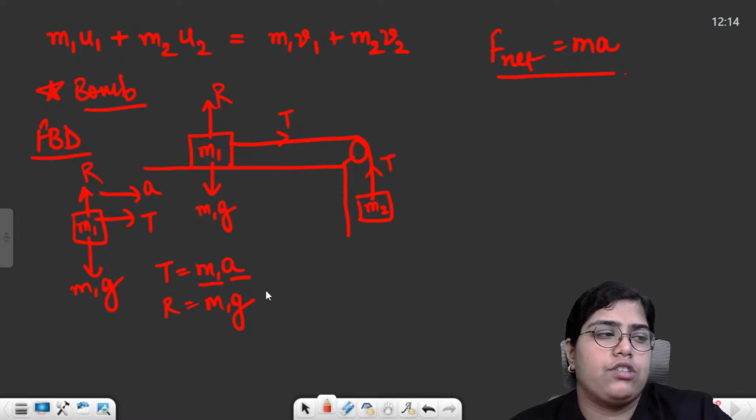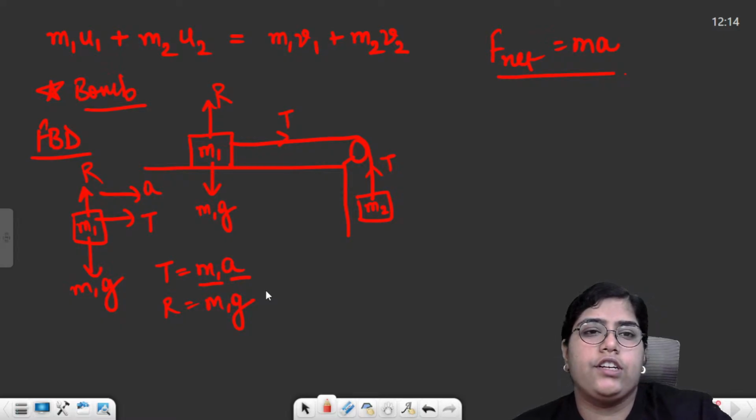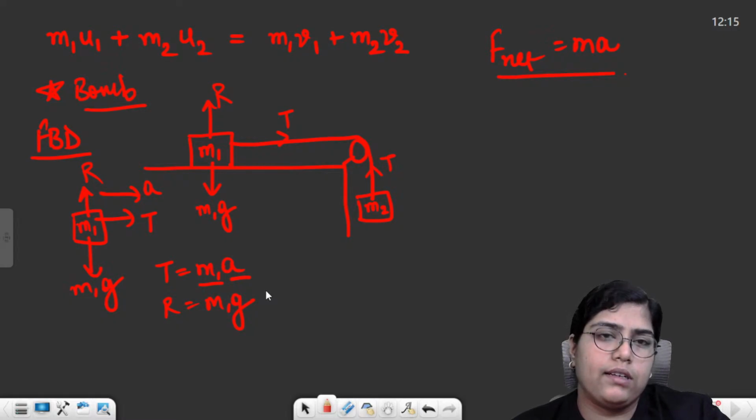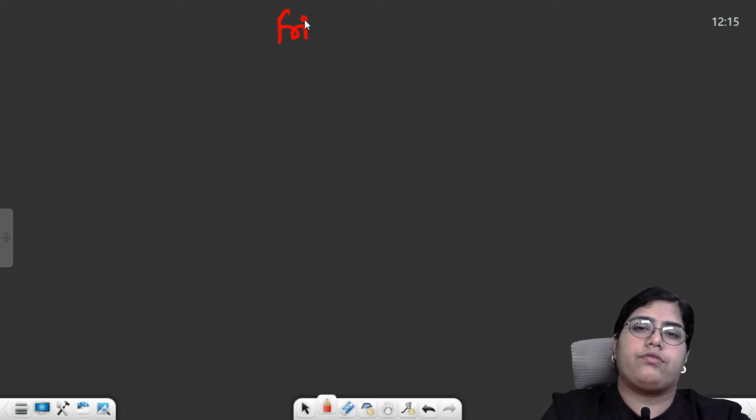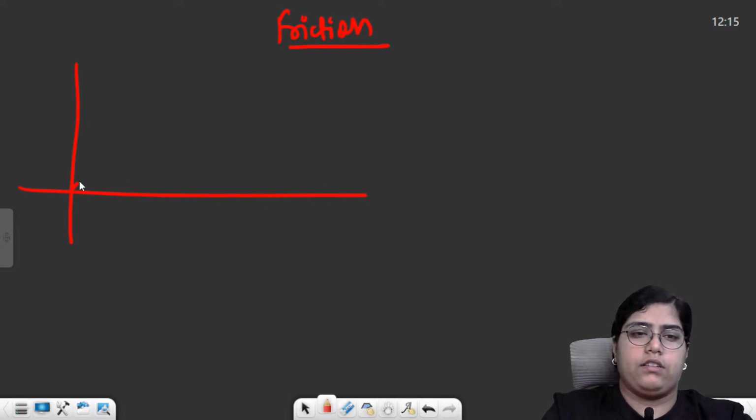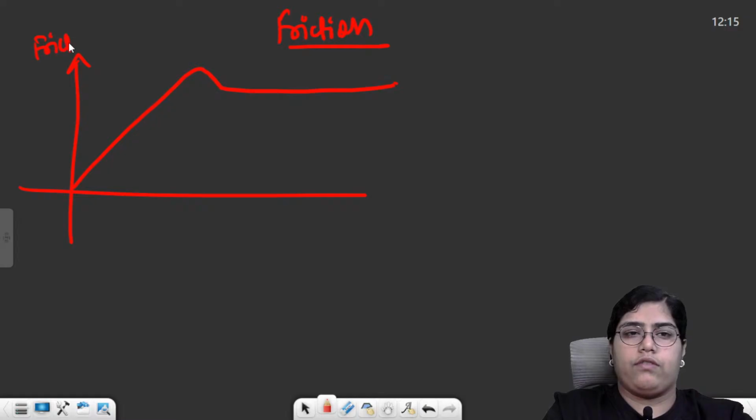Then there was friction. In friction, you had studied 3 types of friction: static, limiting, and kinetic friction. Static friction is a self-adjusting force. It is applied in the same amount as the applied force. That value keeps on increasing. So for friction, you saw a graph something like this, a graph between applied force and frictional force. Friction was on the y-axis and applied force was on the x-axis.